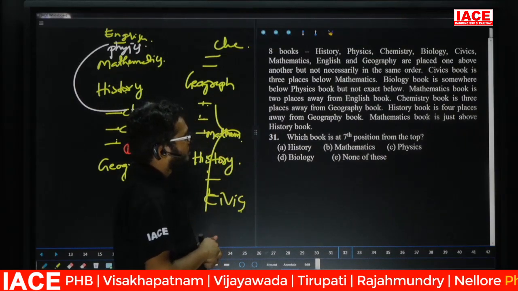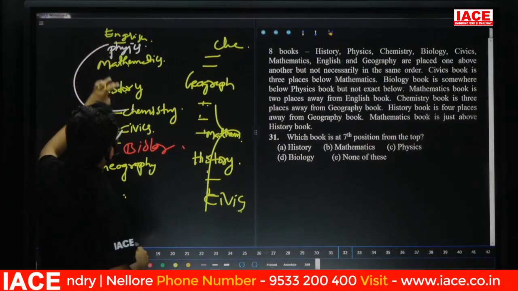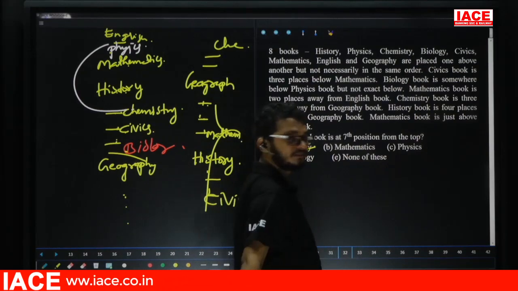Question number 31. Which book is in the 7th position from the top? From the top, 1, 2, 3, 4, 5, 6, 7th one. Biology. So question number 31, option B.